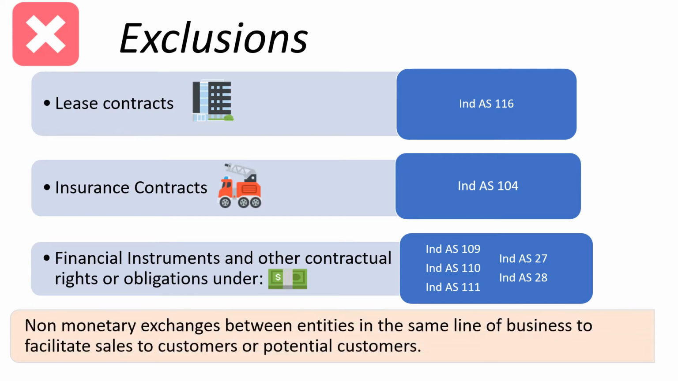Also, non-monetary exchanges between entities in the same line of business to facilitate sales to customer or potential customers are excluded from this standard. Now, example for this would be, suppose two oil companies have agreed to exchange the oil to fulfill demand from their customers in different specified locations on a timely basis. Now, this activity would be excluded from the standard.